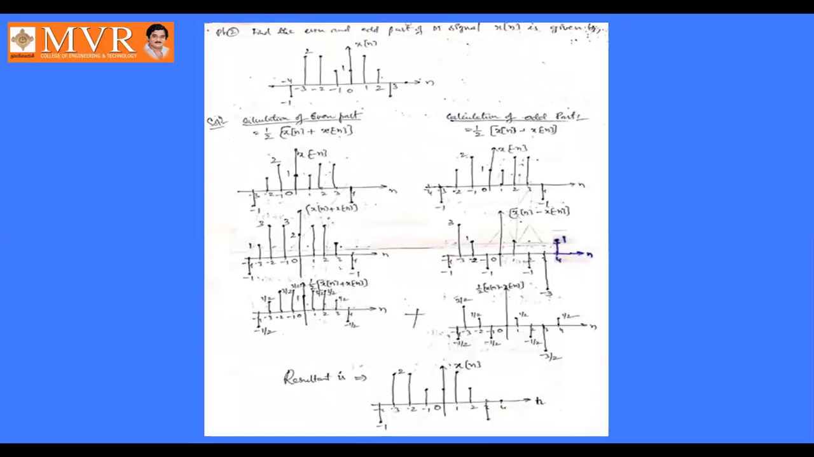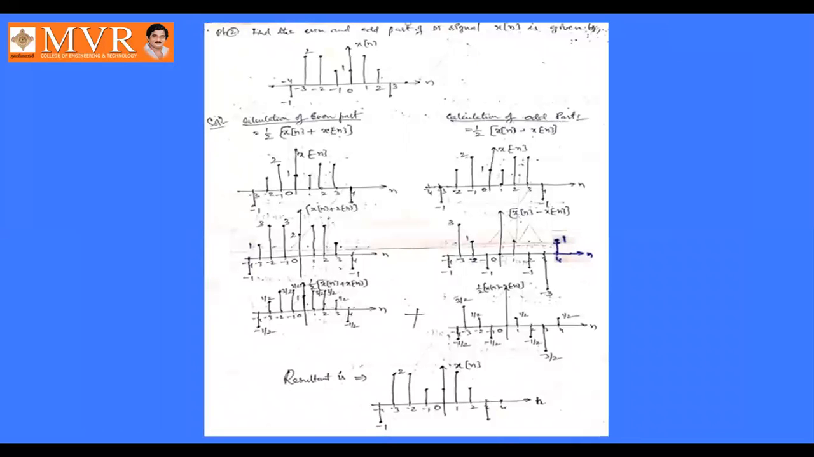And here also individually we will calculate the even parts and odd parts. So for discrete time signals also, half of x of n plus x of minus n is nothing but the even part. Half of x of n minus x of minus n is nothing but the odd part. So individually calculate, and by adding these two, you will get the original signal. Okay, so this is about our first unit.